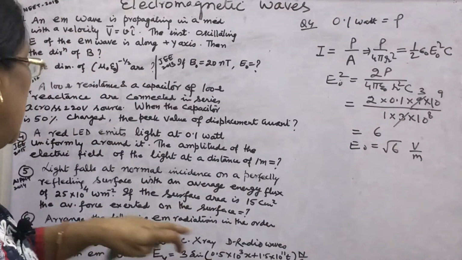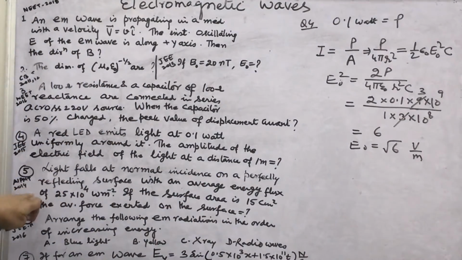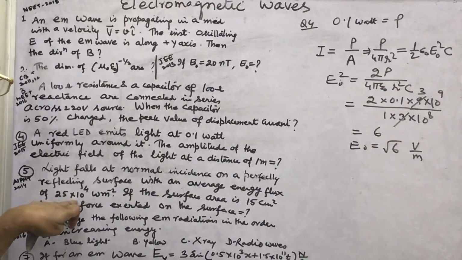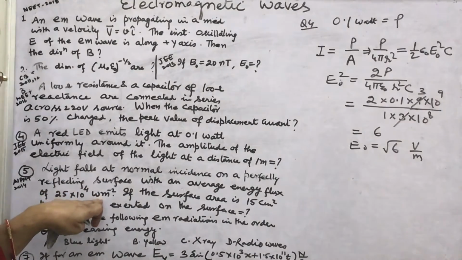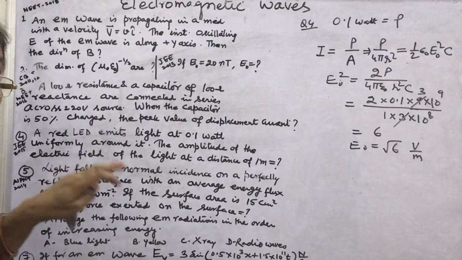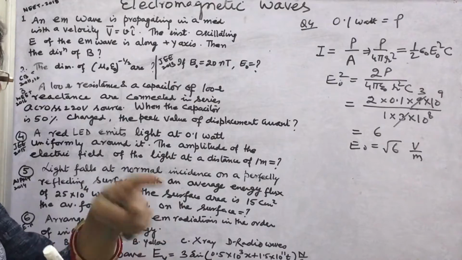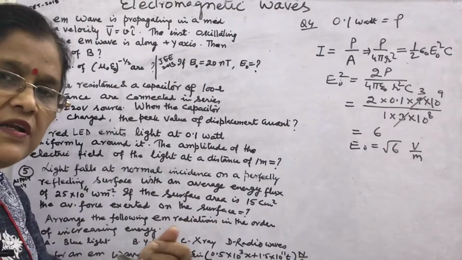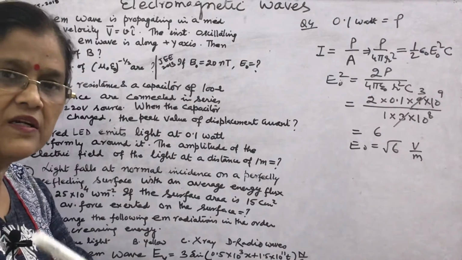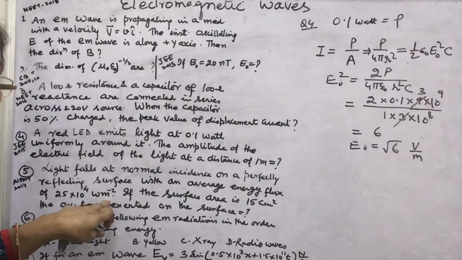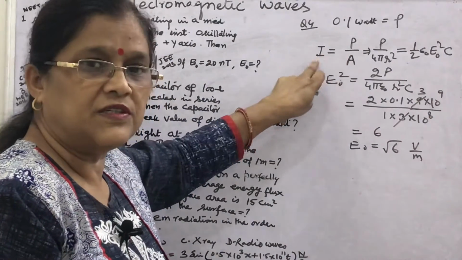Okay. Next question. This was also asked in AIPMT 2014. Light falls at normal incidence on a perfectly reflecting surface with an average energy flux of 25 into 10 to the power 4 watt per meter square. Look, energy flux. Flux means the number of lines passing through an area normal to it. What is that? The number of field lines, the number of EM waves, that is intensity. And from the unit you should learn what is given, watt per meter square. So this is intensity.